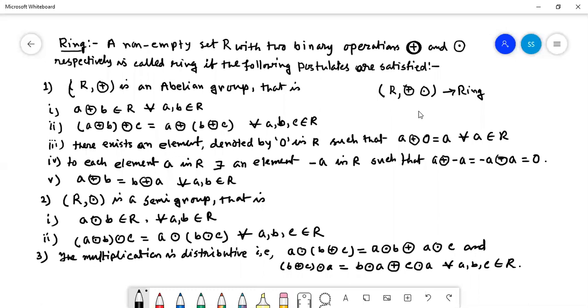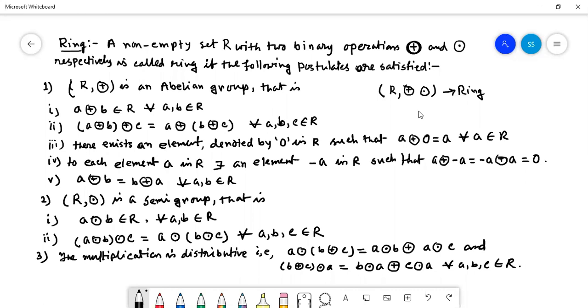Is it clear? How many properties are there for a ring? 5 and 2 is 7, and 1 makes 8 properties. So if these 8 properties are followed for a given algebraic structure (R, +, ·), where R is a non-empty set with the binary compositions plus and dot, then it forms a ring. Is it clear? Yes, sir. Okay, that was our definition of ring.